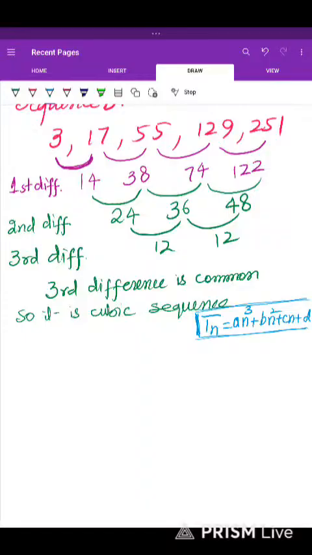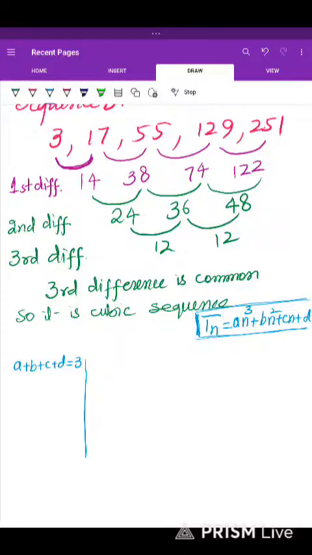Try to ponder and concentrate on these mathematics concepts. So we have to find these A, B, C, D. What are A, B, C, D here? They are the coefficients of the nth term of the sequence. How can we do this? The first formula we are going to use is A plus B plus C plus D equal to the first term. The first term is 3.